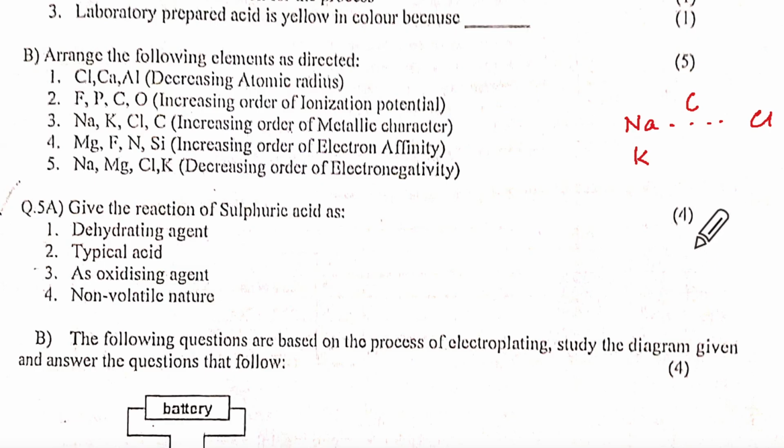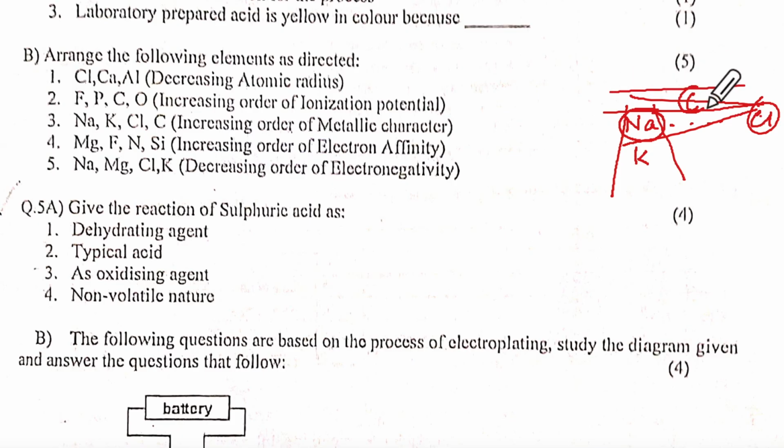And now they say metallic character. Now metallic character increases down the group, and it will be like this, correct or no? So the least will be this. Along this period, this will be the least, and this will be most metallic. But now we have this one in period 2, which will have two shells.